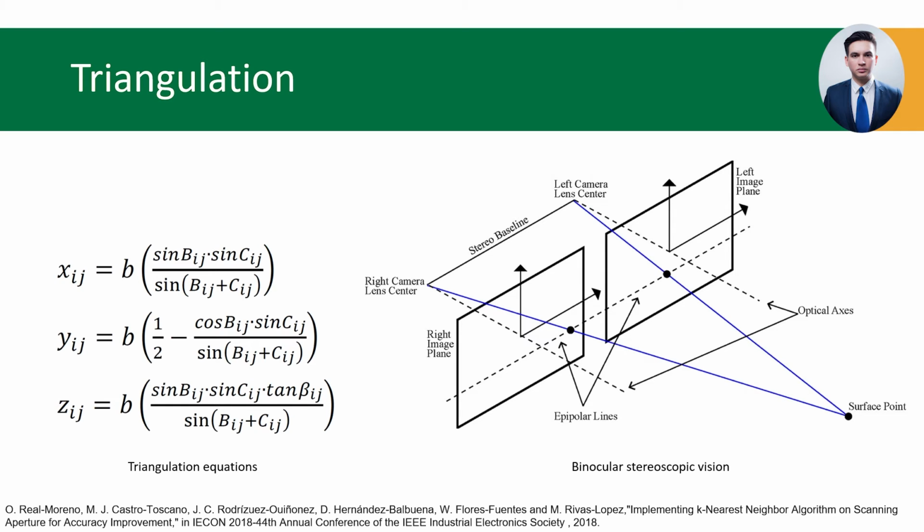Once the pixel coordinates of the objects are converted to angles, the triangulation equations can be used to calculate the real-world object coordinates. Once the distance of the object is known, the relationship between the distance and the object's width and length in pixels can be used to calculate the real-world width and length of the object.